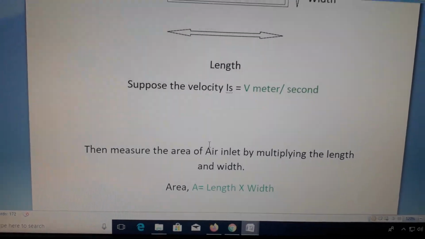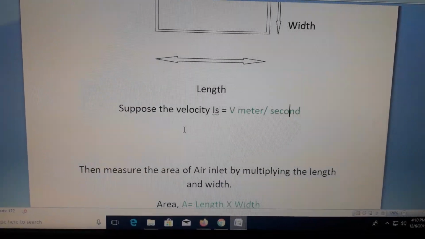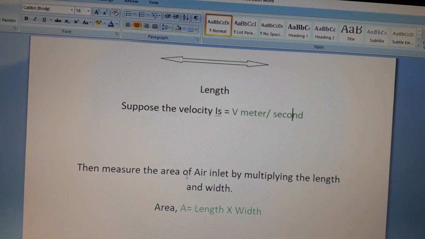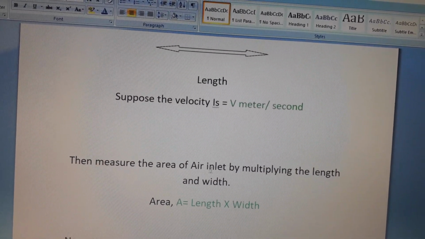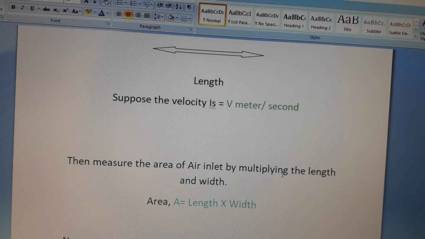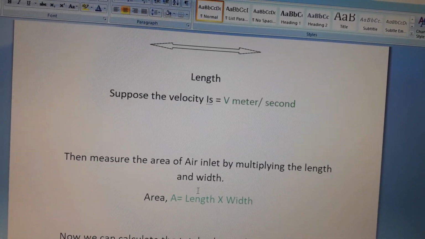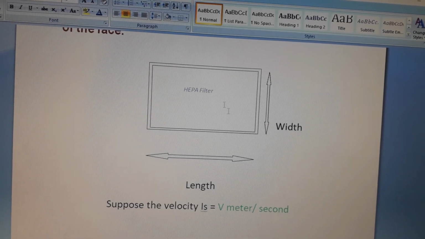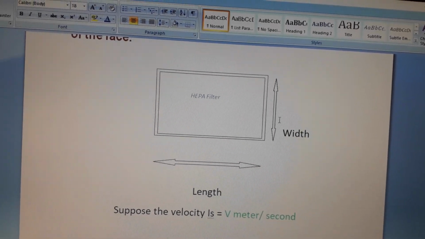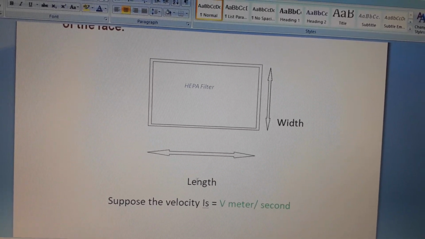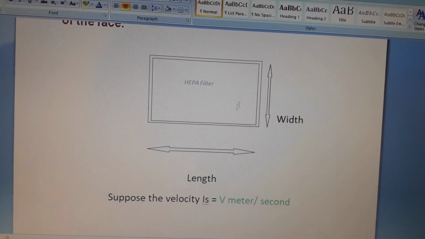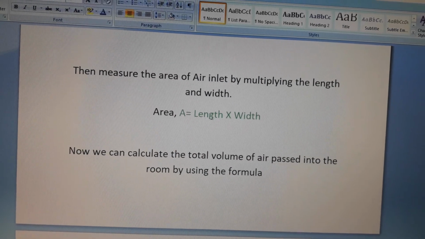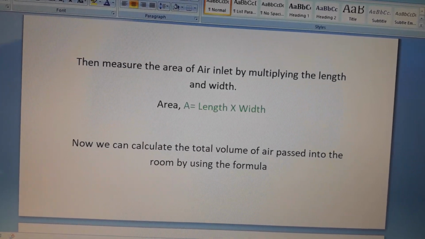Now the next point is to identify the area of the air inlet by multiplying the length and width of the HEPA filter. This is the HEPA filter inlet, its width and length. This is the area of the HEPA filter. Area equals length into width.